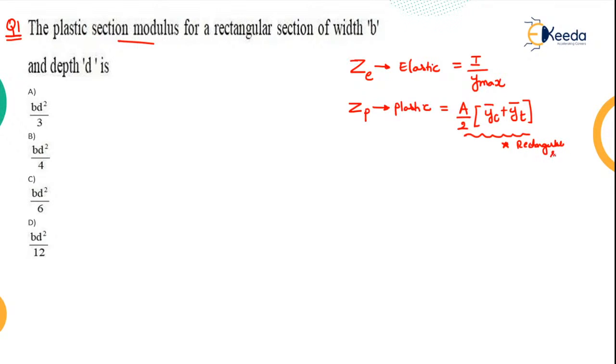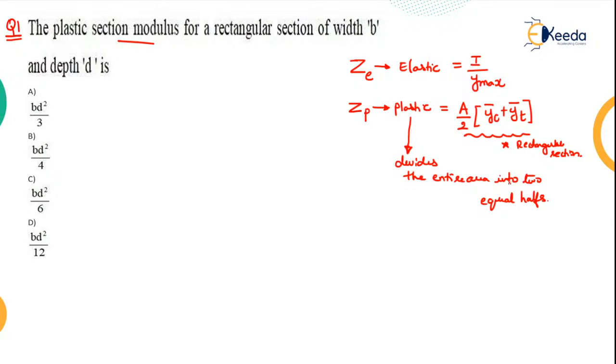Now this is particularly for the rectangular section. The complete theory has already been dealt with in the previous session, so you can go through that if you have any doubt. Basically, what plastic section modulus does is it divides the section into two equal halves. It divides the entire area into two equal halves.